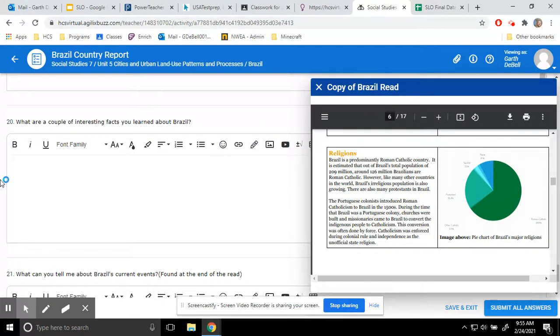What are a couple interesting facts you learned about Brazil? This one's up to you. Whatever you think that you found that was interesting, that is your choice. As long as you put something here that has to do with Brazil, you're probably going to be pretty good.